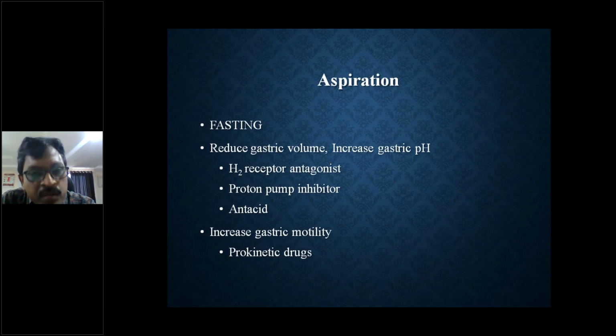So we need to reduce the gastric volume and increase the gastric pH with the help of H2 receptor antagonists, proton pump inhibitors, and antacids. And we increase the gastric motility with prokinetic drugs like metoclopramide. We give 10 milligrams IV metoclopramide, so that the propulsive motility of the intestines is maintained.